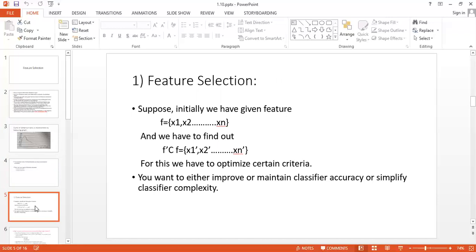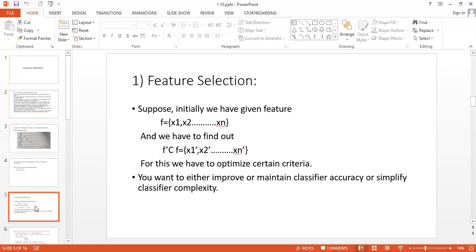For this we have to optimize certain criteria. They have given some features like x1, x2, x3 up to xn, and from x1 we have to extract x1 dash. If feature x1 contains 4 to 5 statements, we have to remove 2 statements and create x1 dash, which will contain only 3 statements.